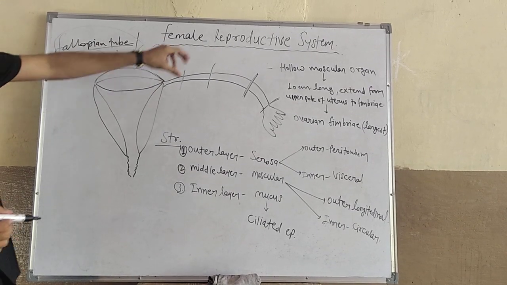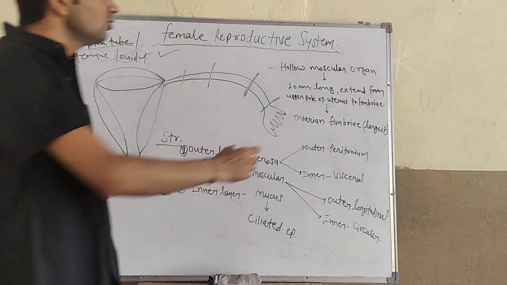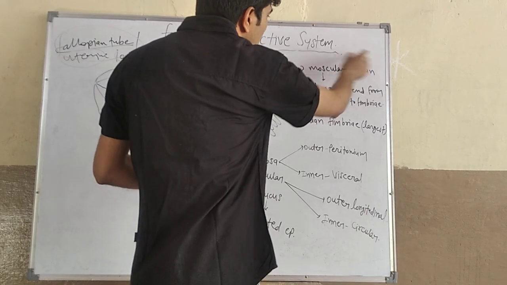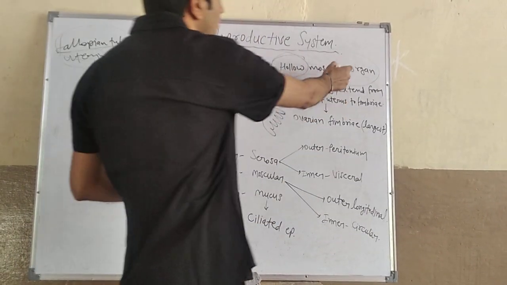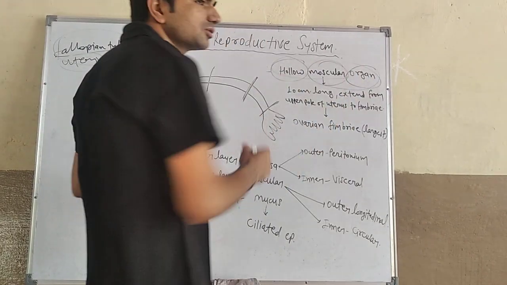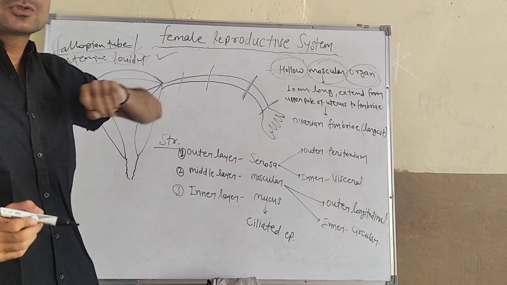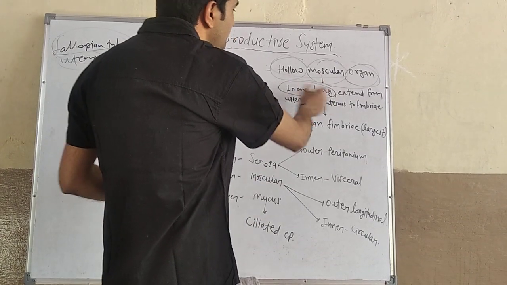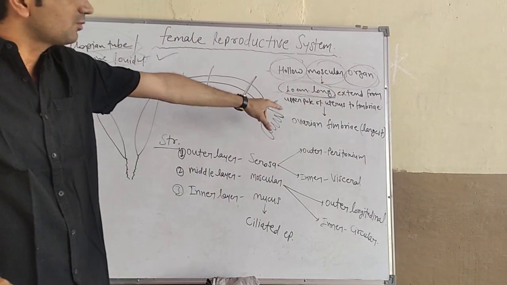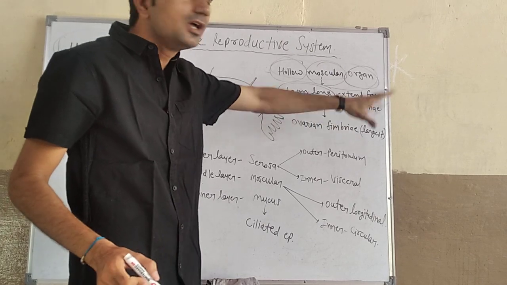Fallopian tube is an internal genital organ and a hollow muscular organ. Hollow means खोखला, muscular means muscle से बना हुआ, organ means group of tissues. So fallopian tube is a hollow muscular organ approximately 10 centimeter in length and extends from the upper pole of the uterus to the fimbriae.